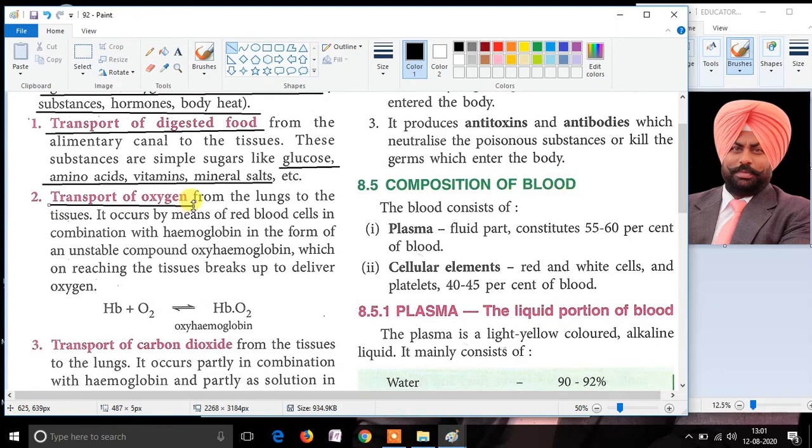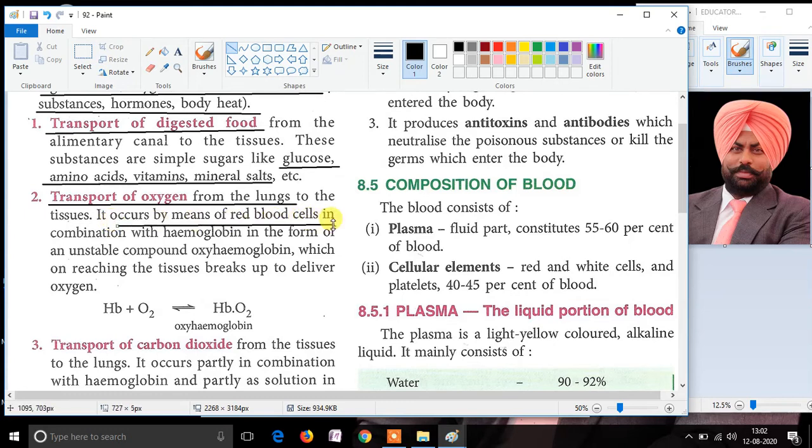Oxygen is mainly utilized by the body with the help of the lungs. The lungs have the capacity to attach a component known as hemoglobin to the oxygen. When hemoglobin combines with oxygen, it forms oxyhemoglobin. This oxyhemoglobin is transported through the blood to the various parts of the body, to the different organs.